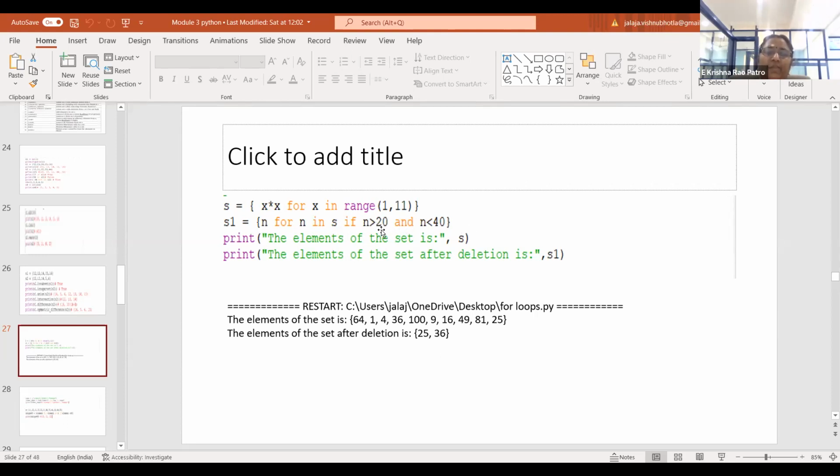Whatever elements are greater than 20 and less than 40 should be displayed. So this is the output I got. The elements of the set after filtering are 25 and 36 because they are within the range greater than 20 and less than 40. So I am using the same comprehension definition which I used in lists and also in tuples.